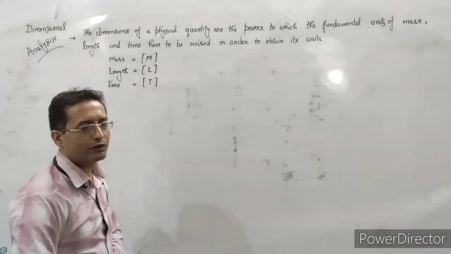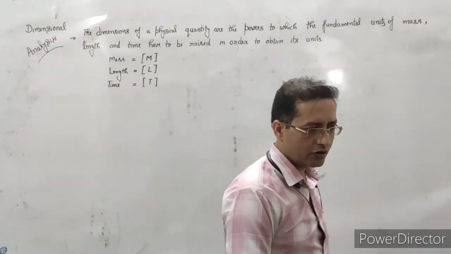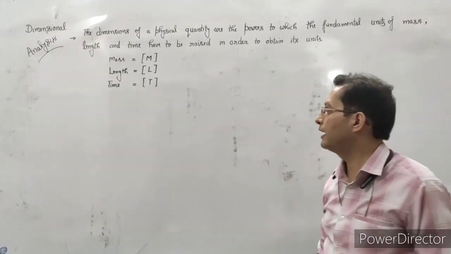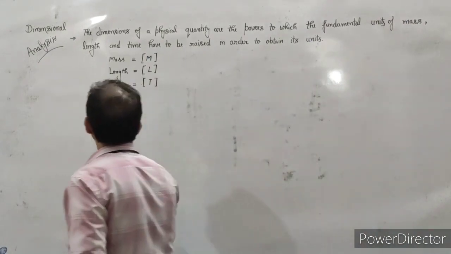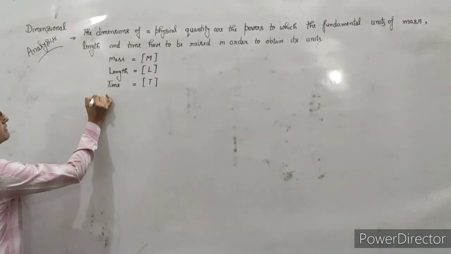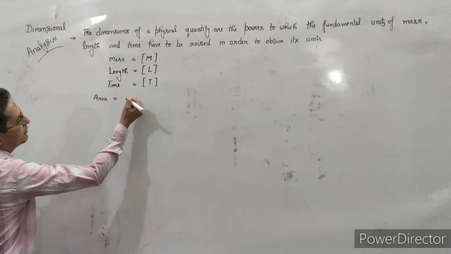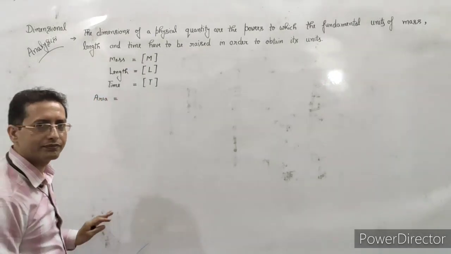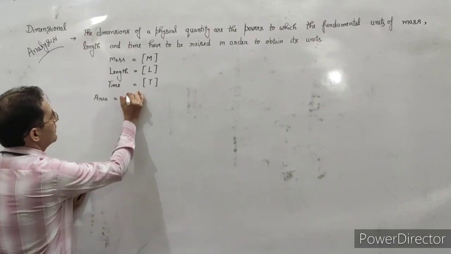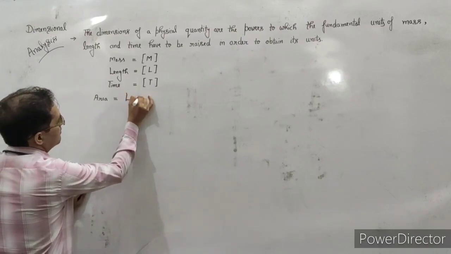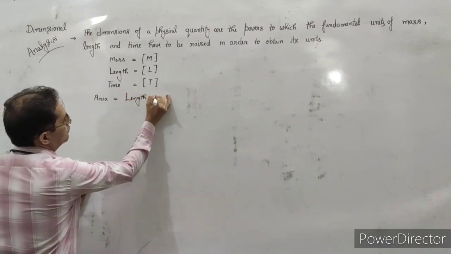If we want to find the dimension of area, what will happen? First of all, we know the formula of area: length into breadth.